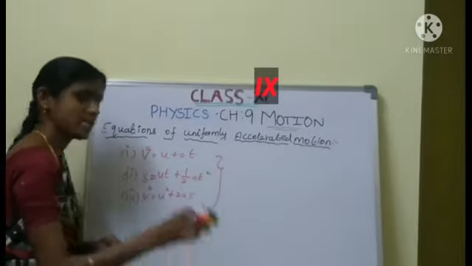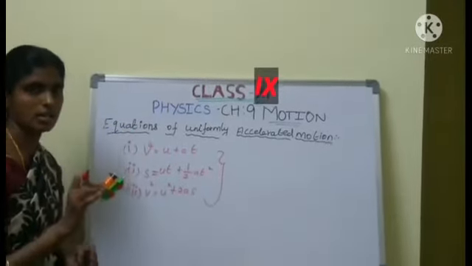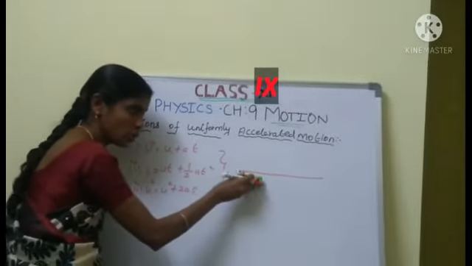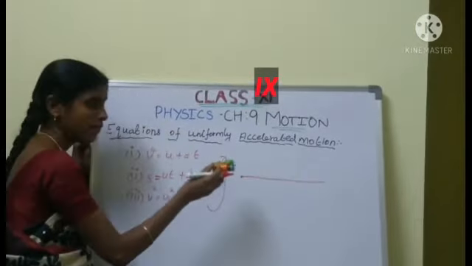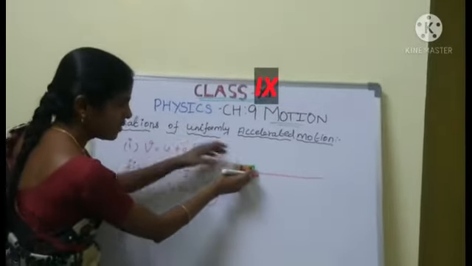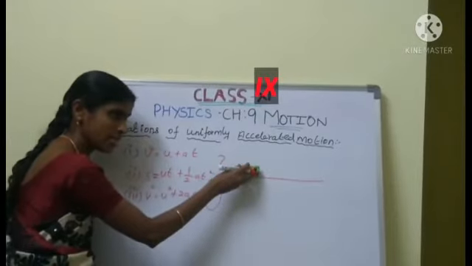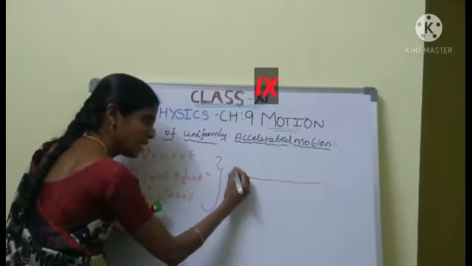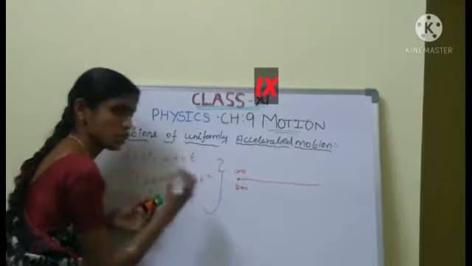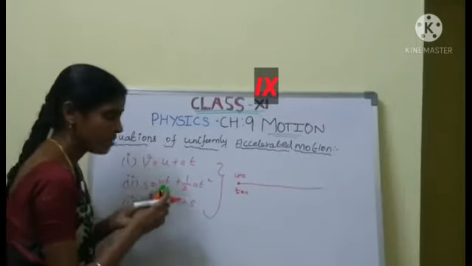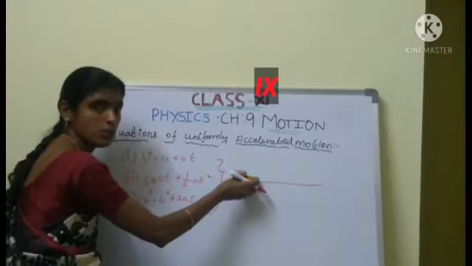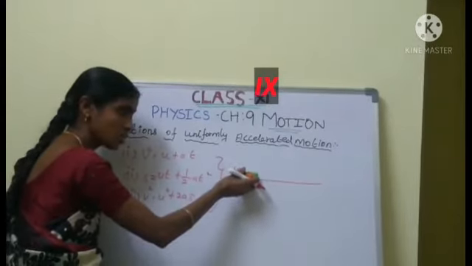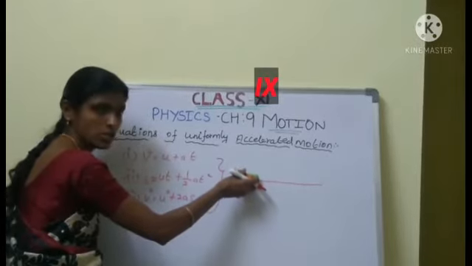See here, let us consider one object. Let us consider that car. Now the car is moving from here to there. We apply velocity to the car, starting at time t equal to 0. Initial velocity equal to 0. Initial velocity means the starting velocity, that is called U. Initial velocity U equal to 0.